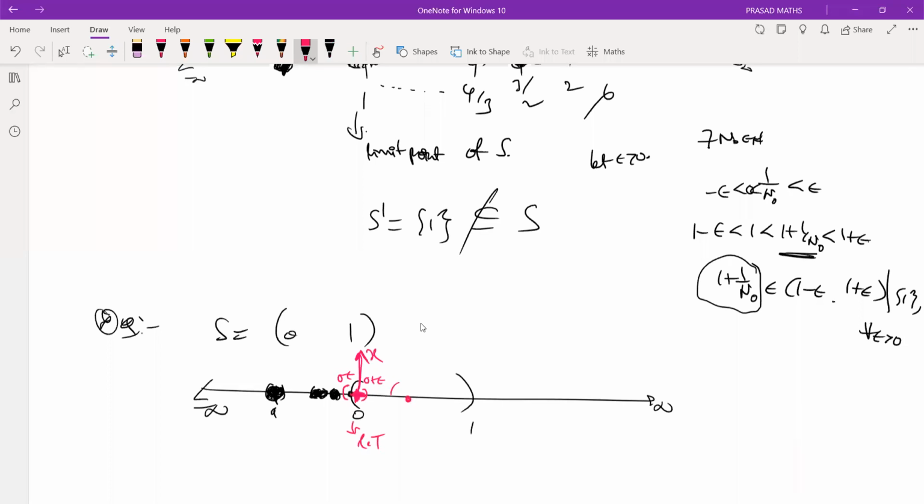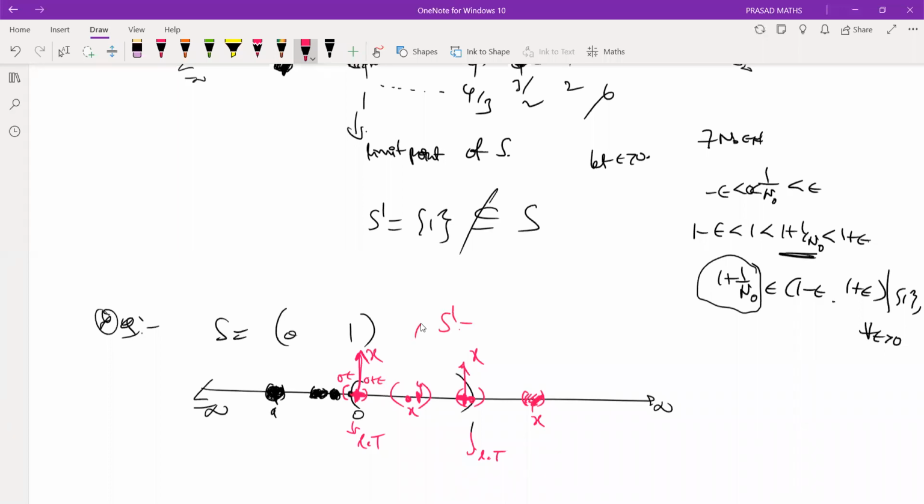Is it a limit point? Yes, sir. It contains at least one point other than x, that is y. So therefore it's a limit point. Is this a limit point? Yes, right. It contains at least one point on the left side of 1, at least one point x. Therefore it's also a limit point. Is this a limit point? No, sir. This does not contain any point.